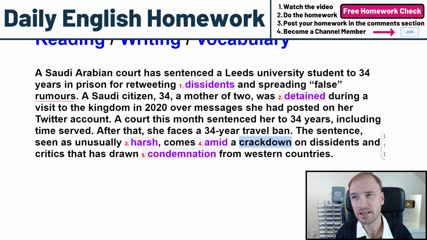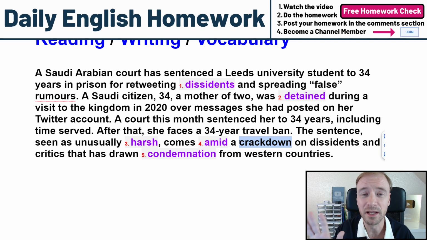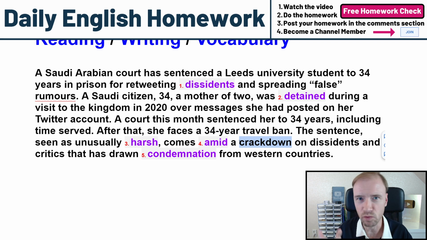Now, dissidents are strong critics. Critics are just, I don't like the country. Dissidents are, that country is evil and bad, something like that. Now, I'm not commenting on Saudi Arabia, just what a dissident is: usually really, really against the country, and a critic just complains. That's the difference.